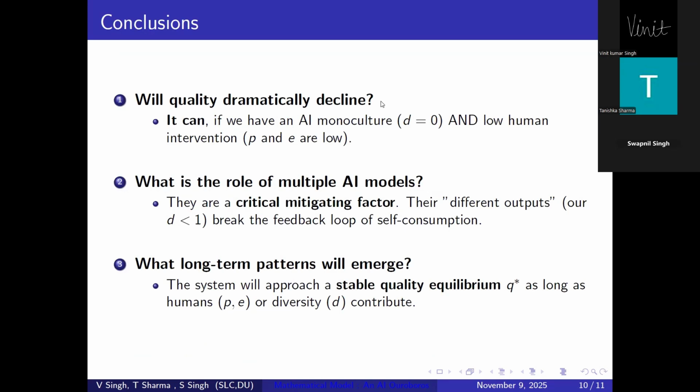From our analysis, we derived three conclusions. The first one is that quality collapse occurs when AI becomes a monoculture and human engagement declines. Model diversity plays a vital role in preventing recursive degradation, and a stable equilibrium can be achieved when either human editing or diversity exists within the ecosystem. Therefore, the future of sustainable AI depends on human-AI collaboration and plurality of models rather than domination by one.